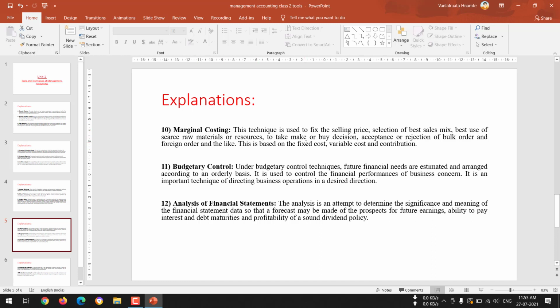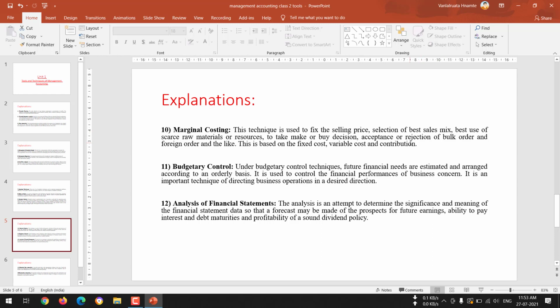Marginal costing is just a technique which is used to fix the selling price of the product. Whenever we are trying to sell certain kinds of products, the fixing of the sales price will be done with the help of marginal costing. Next is the selection of best sales mix. Now how the selling of products will be done?